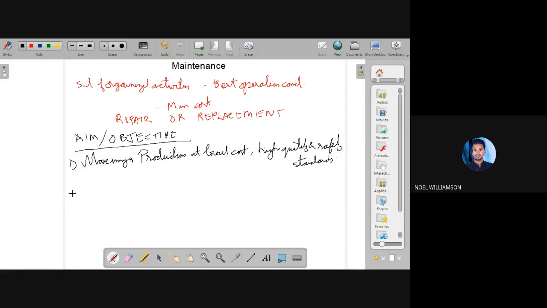Then next is the second objective, that is reducing the breakdowns and emergency shutdowns.